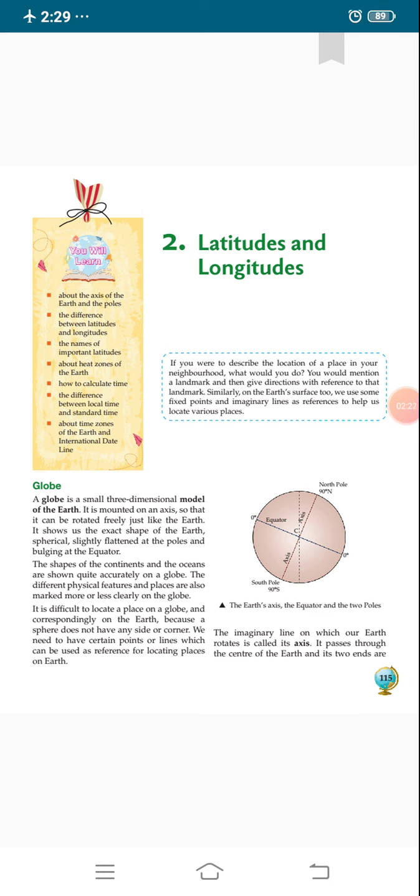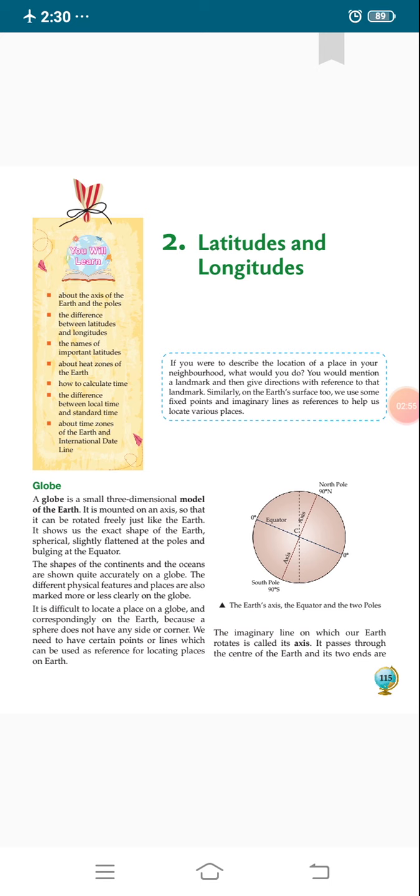Longitudes are imaginary lines measured in terms of east and west, and longitudes help in the calculation of time. There are two types of time: standard time and local time. And there are 24 time zones on the earth, and the international dateline was created to solve the problem of 180 degrees east being similar to 180 degrees west.